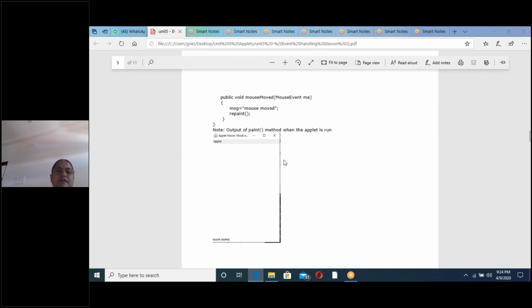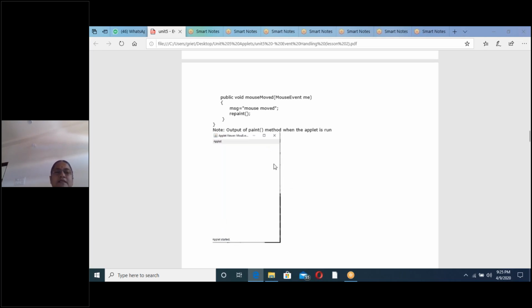That's why nothing is there. But these are the applet life cycle methods that are executed. So after execution of the init and paint methods by the appletviewer, the empty applet window is created.